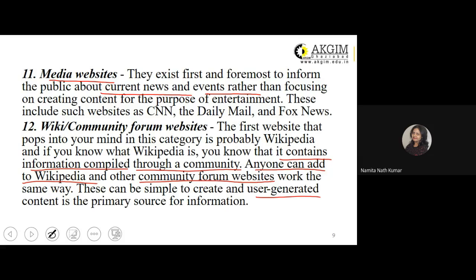Just remember this term, students, because we are going to come across this term user-generated content very often when we move ahead with studying the other units as well. Right? User-generated content means online users are typing the content, which becomes a part of the content, which is then circulated to all the other online users who are viewing that particular web page.